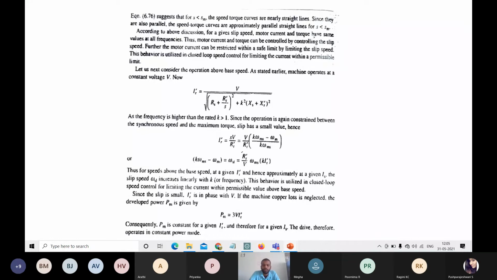Pm will be equal to 3 V IR dash. So Pm is a constant. The power that is generated when the slip is less is called Pm.